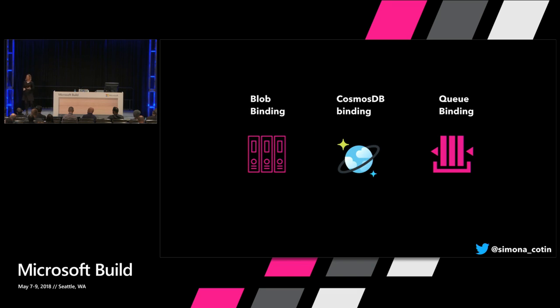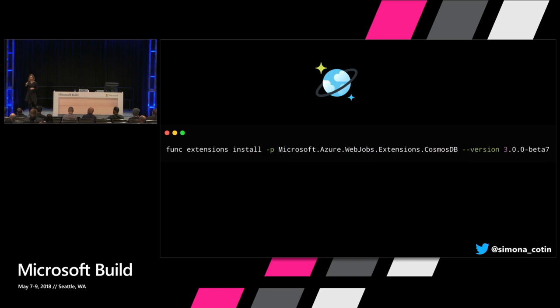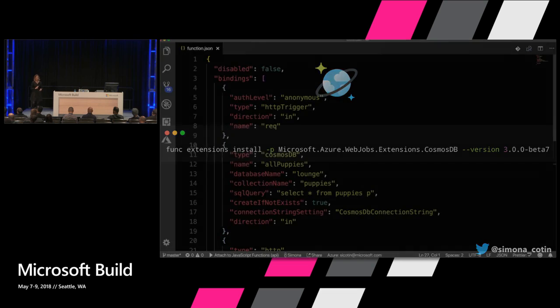The typical types of bindings are a blob one, a Cosmos DB, a queue binding, but also there's a lot of other types of bindings. Like we could use Event Grid to read events from that. But the one that I'm super interested in is the Cosmos DB binding. And right now, to use the Cosmos DB binding in your local, we have to install a separate extension. So some of them are supported out of the box, but this one, Cosmos DB, we have to extend the runtime so that it supports Cosmos DB.